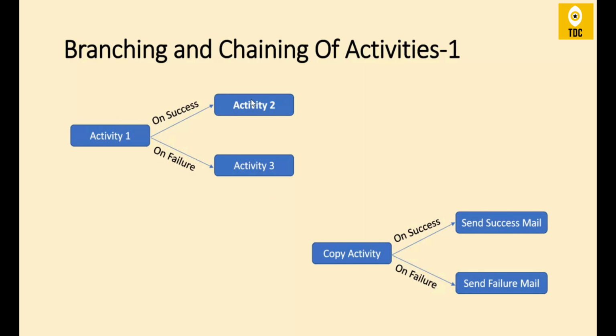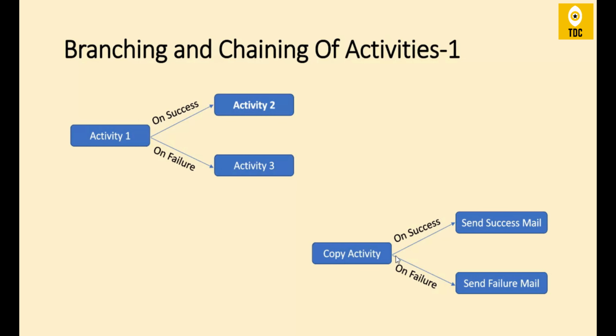When we do an interconnection, this will happen. As you see, there is activity 1 here, and there are activity 2 and activity 3, which will be called based on a particular status, whether the activity status is success or failure. Based on that, we can call the corresponding activity that we need. It is based on the status of activity 1. At runtime, what happens in activity 1 will decide whether your control will go to activity 2 or activity 3.